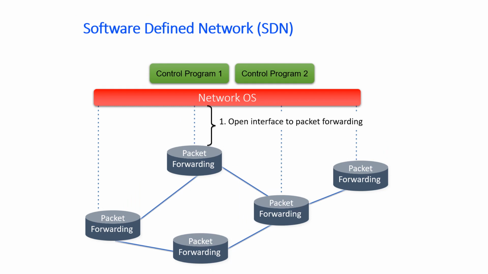Here we can see another term, open interface to packet forwarding. That is an interface between the network operating system and the commodity hardware, so that we can introduce changes into the forwarding plane or the data plane through this OpenFlow programming or OpenFlow interface.